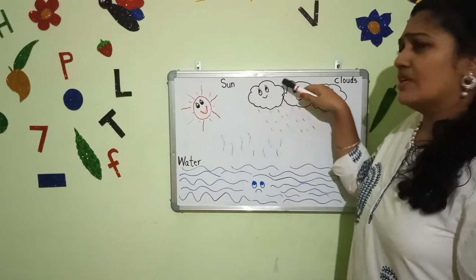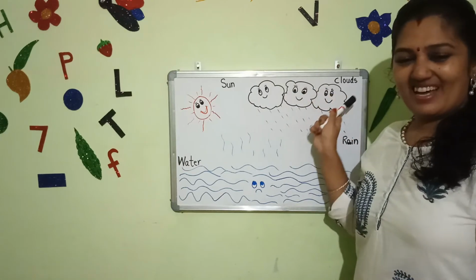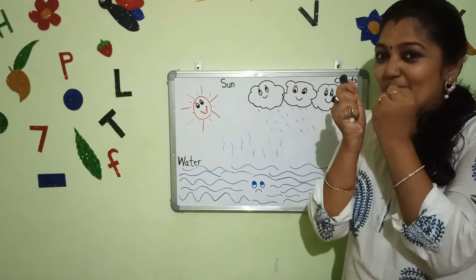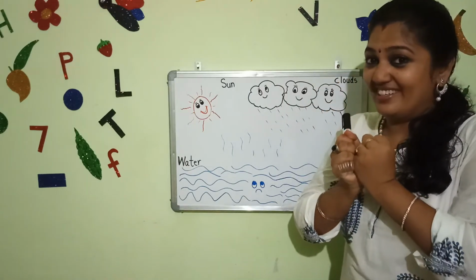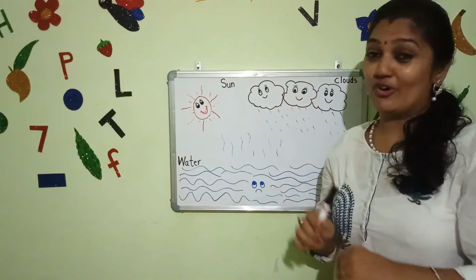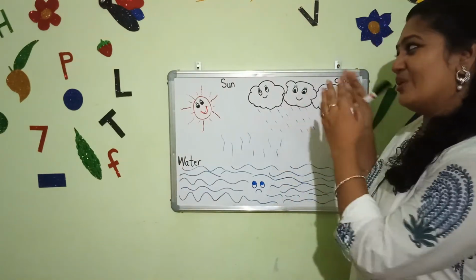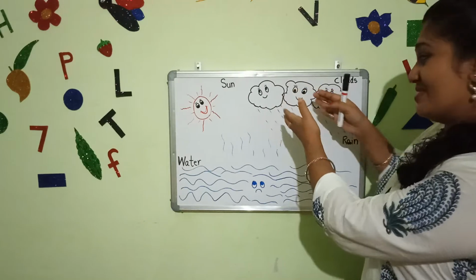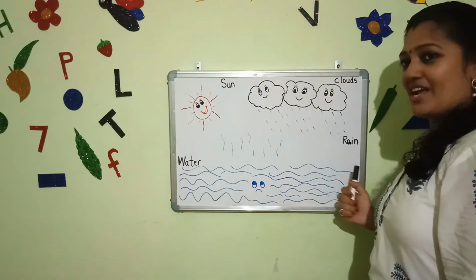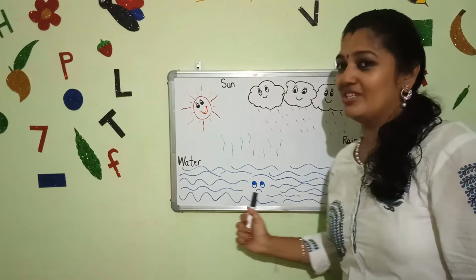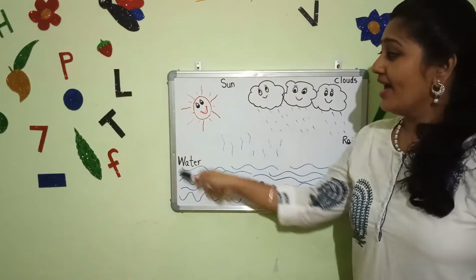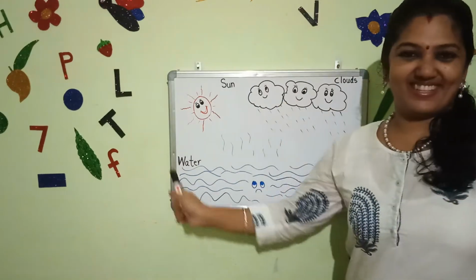And these clouds will float in the sky. After some time, it becomes cool. After that, it turns into water drops. And those water drops come down as rain. And this rainwater again flows into the water bodies. Okay? Again this thing happens.